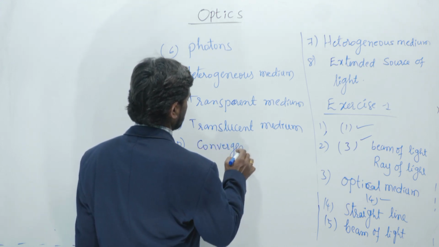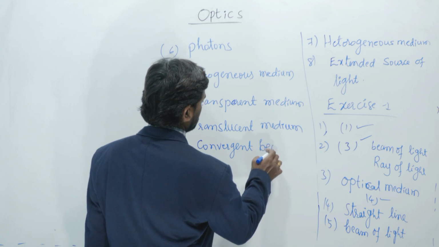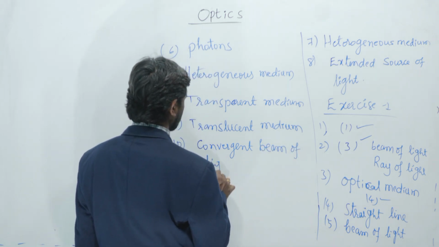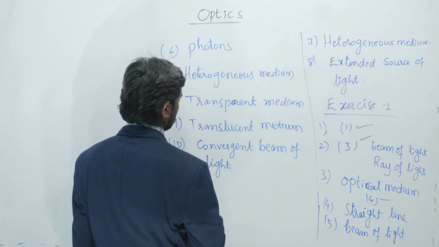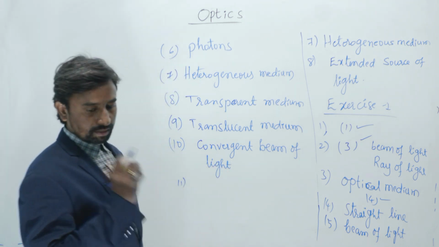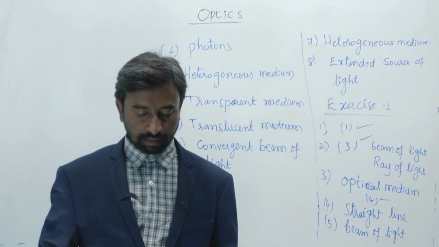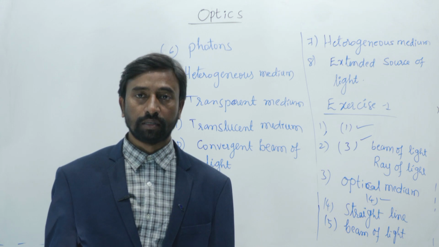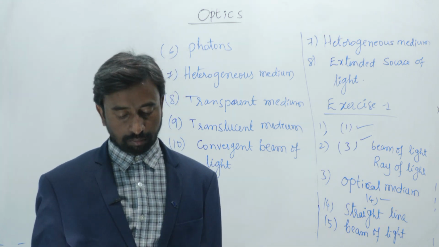Convergent beam of light. Okay. So 11th one. When the rays of light originating from a point travel in various directions, then it is called that. It is a divergent beam of light.